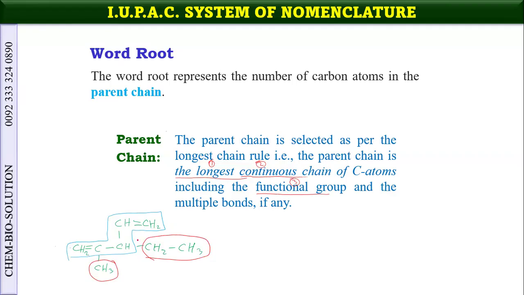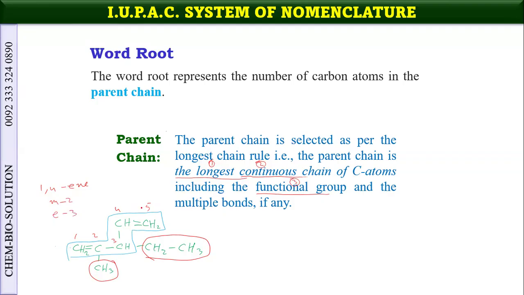And numbering, where should we start the numbering? Both the double bonds are on the same position. If you start from here, 1, 2, 3, 4, 5. So the position of double bond is 1 and 4. And if we see the position of methyl, then methyl is at position 2 and ethyl is at position 3.